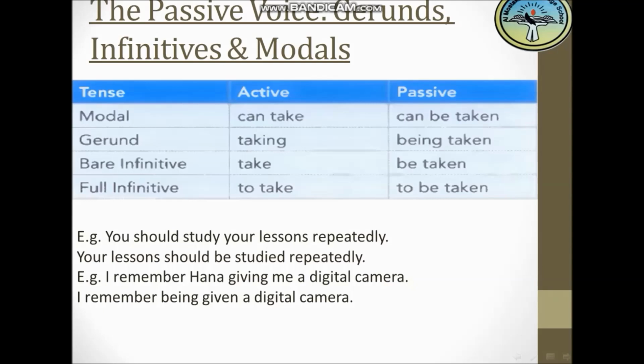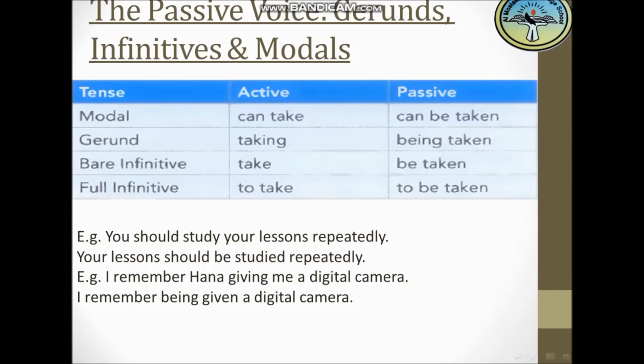The bare infinitive, here we have take. I will use the verb be instead of take, then I will put the past participle of the verb take. Full infinitive, I use to and the main verb, which is take. In the passive sentence, I will put to and the verb be instead of take, and then I will put the past participle form of the verb take.